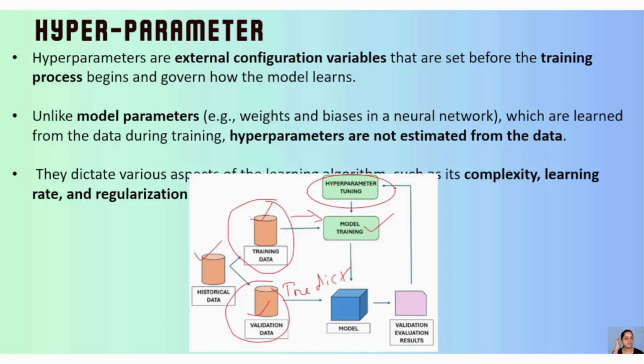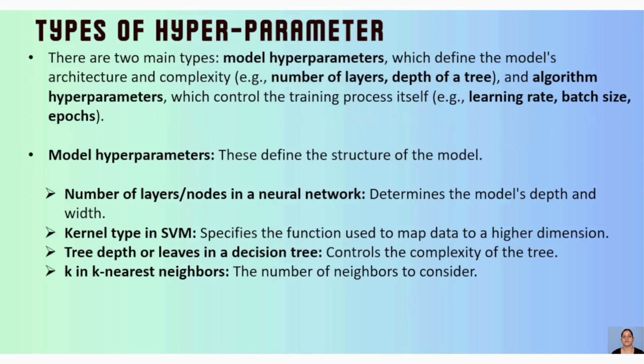So before training the model, we find the correct parameters which will give me better accuracy, the highest prediction of the model. That output is passed to model training. Then we get our predicted output, then the evaluation results or accuracies after that. So that's how hyperparameters play a role in model training and model evaluation.